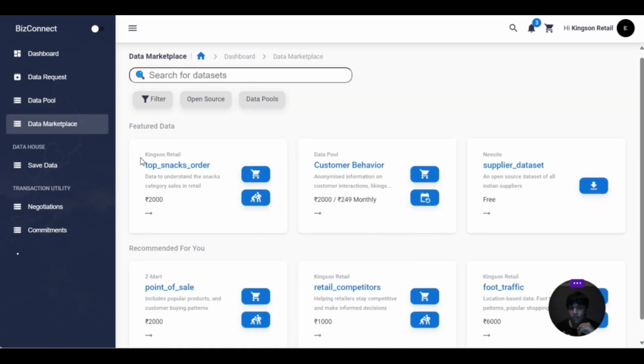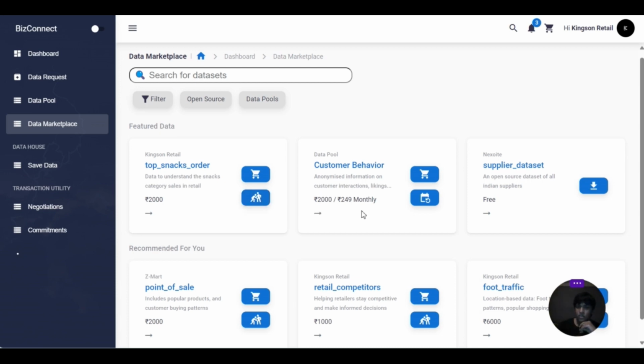If you want to sell your data, you can come here. People from the network can come and buy it directly if they want. You can sell the open source data. You can negotiate right here also. The reason negotiation is a feature is, one, because Indian businesses love to negotiate, and also you cannot put a price on data. Data is something that is not priceable as of now. There is no particular standard for setting a price. So through negotiations, you can decide the price. So let the people decide the price.